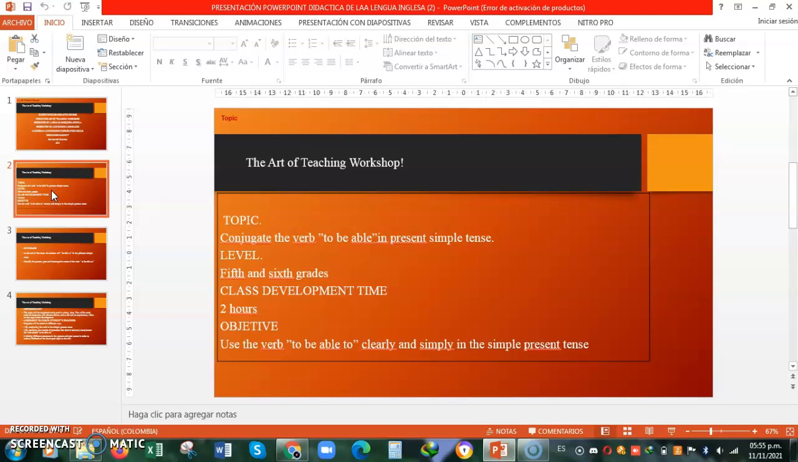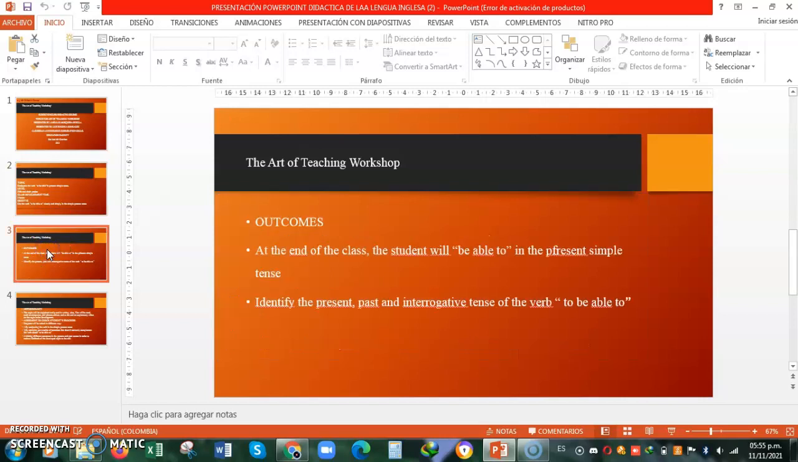The Art of Teaching Workshop. Topic: Conjugate the verb to be able to in the present simple tense. Level: 5th and 6th grade. Class development time: 2 hours. Objective: use the verb to be able to clearly and simply in the simple present tense.